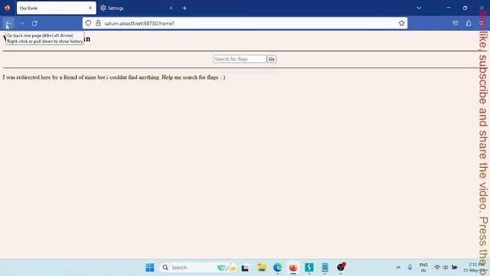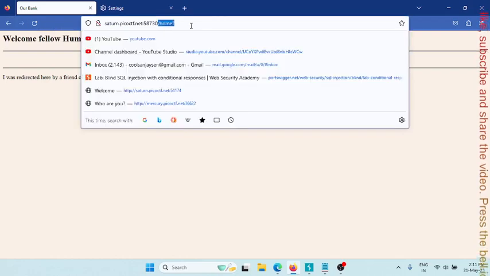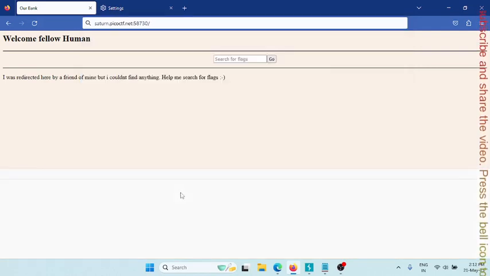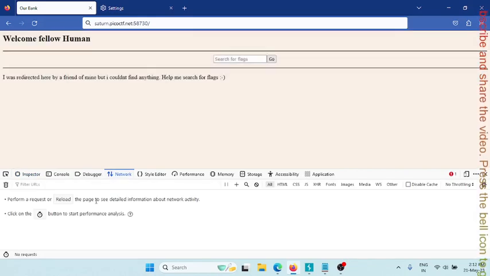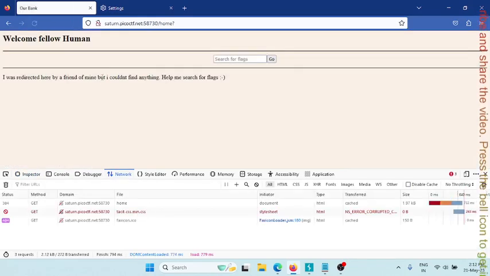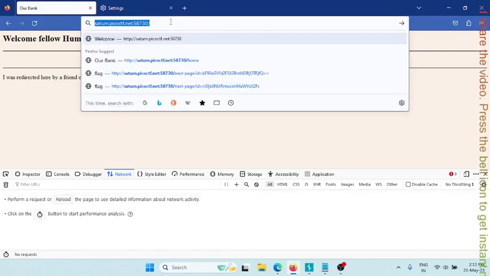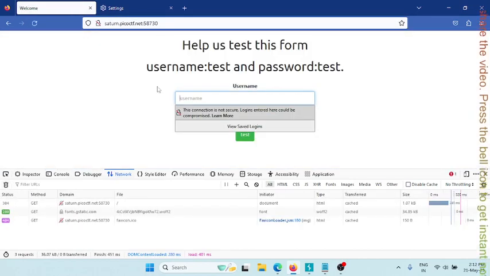Okay, let's do one thing. Reload the page and see if you can see anything. Okay, clear it and let's try to access it.